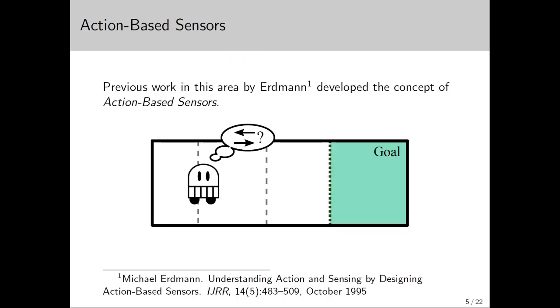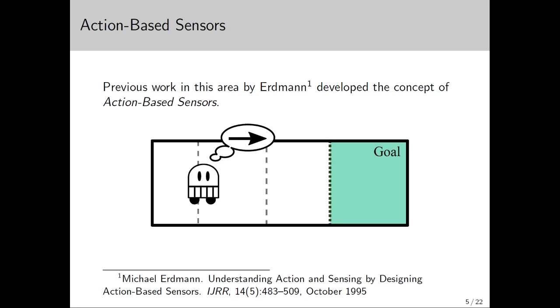Previous work in this area goes back to a classic paper by Erdmann, which developed the concept of action-based sensors. These abstract sensors do not give observations to the robot, but instead prescribe actions to lead it towards a goal. In this case, the minimal sensing requirement is the ability to distinguish regions that require different actions to make progress. All the robot needs to know is just enough such that it knows what to do next.